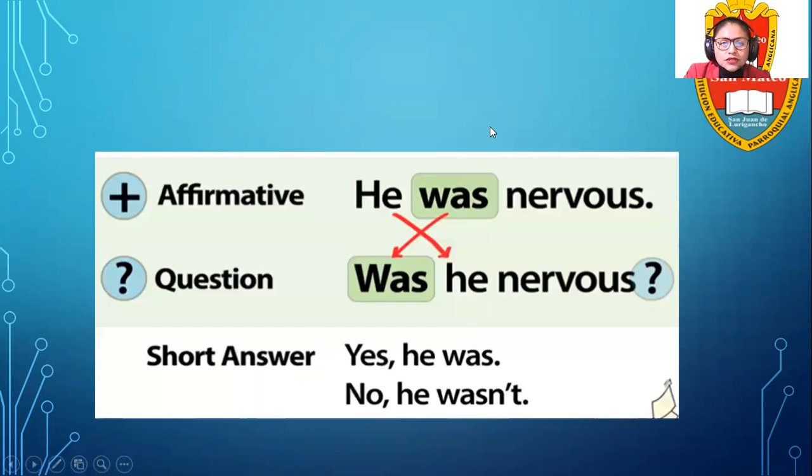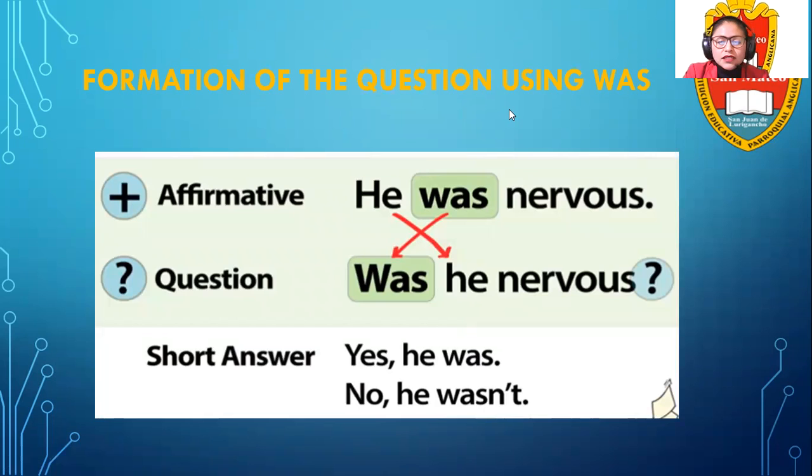But look, here we're going to analyze how we can form or structure a question using was. Here we have an affirmative sentence: he was nervous.